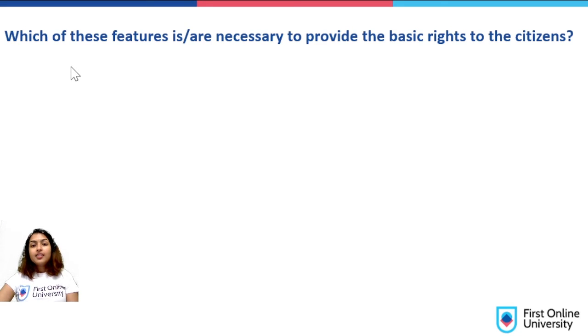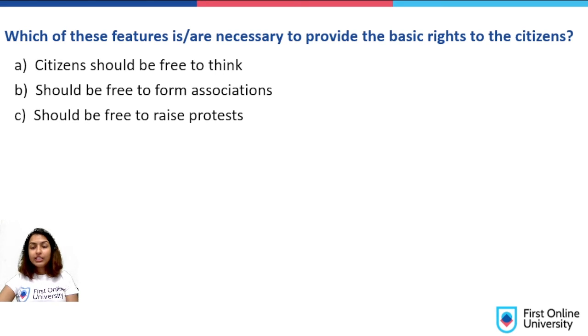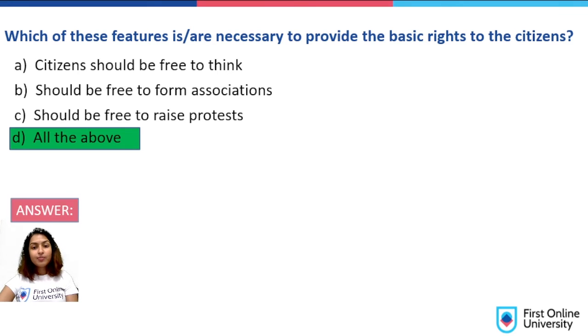Which of these features is or are necessary to provide the basic rights to the citizens? Citizens should be free to think, should be free to form associations, should be free to raise protests? All of the above. So we've discussed in the previous slides that if there are basic rights given to a citizen, that is a completely democratic country. And all these are the basic rights given to any citizen of any country to be qualified as a democracy. So all of the above is the answer.